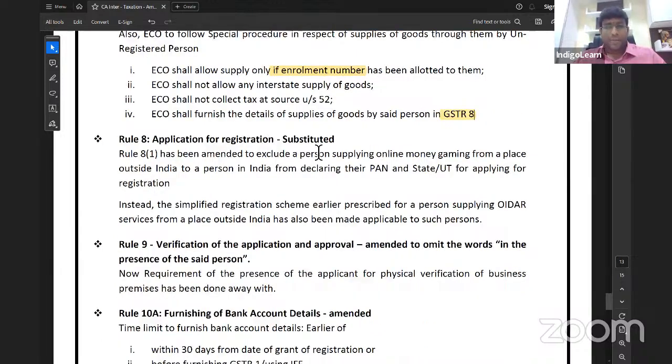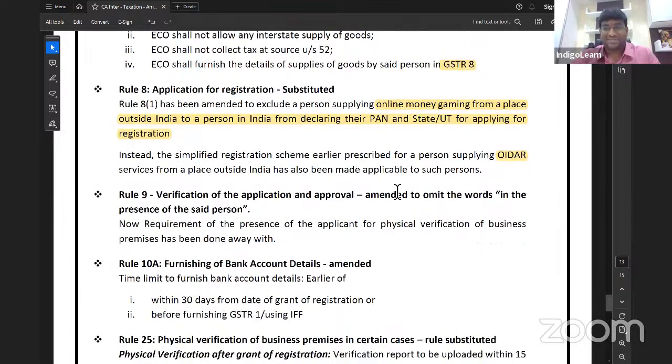Application for registration substituted. Rule 8(1) has been amended to exclude a person supplying online money gaming from place outside India to person in India from declaring their PAN and state for applying registration. So a person is supplying online money gaming activity from outside India. How can he give PAN? It's not mandatory that he will have PAN. And he's not taking any specific state-wide registration. Instead, simplified registration scheme earlier prescribed for persons supplying OIDAR services, online information, database access and retrieval services, the same thing has been made applicable to persons supplying online money gaming services.